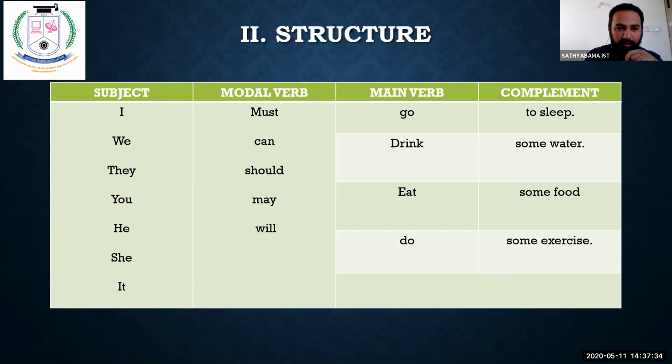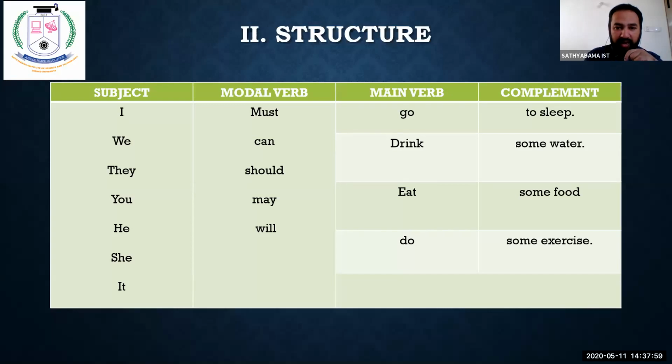Okay, so now see the sentences, this is the structure here. I must go to sleep. We must go to sleep. They must go to sleep. You can drink some water. She can drink some water. It will eat some food.